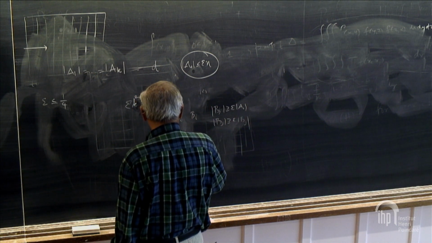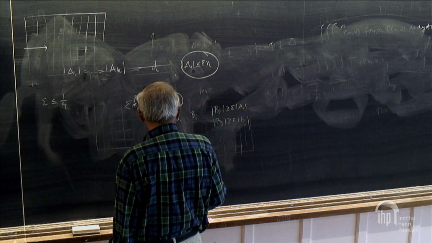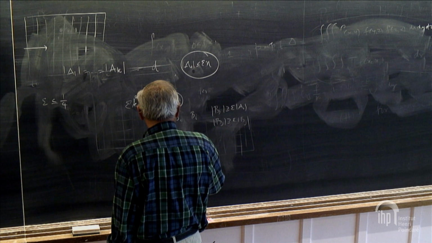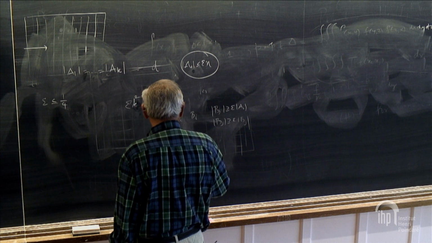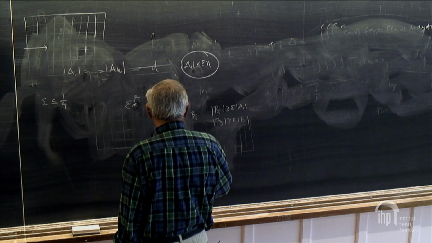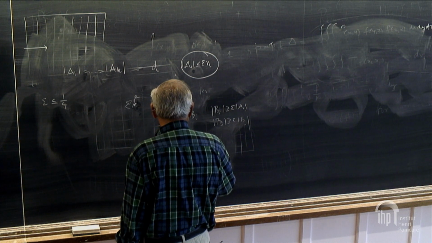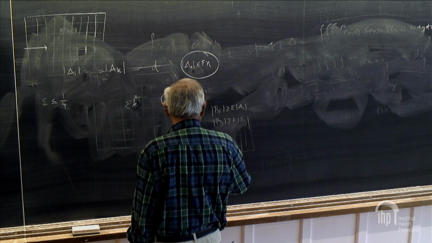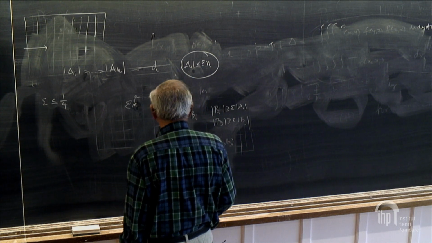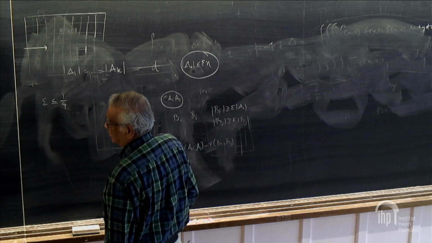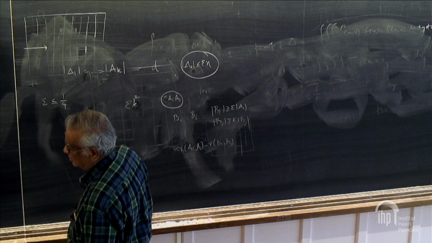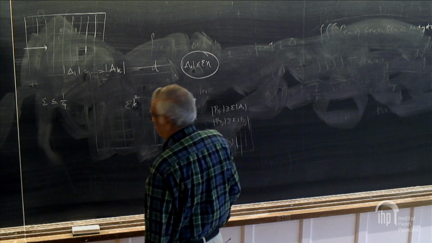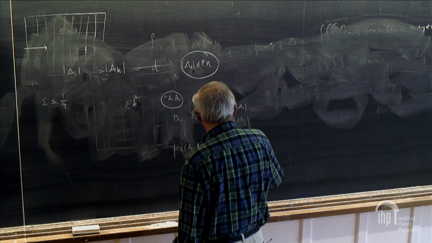and the difference between the ratio AIAJ and BIBJ is greater than epsilon.